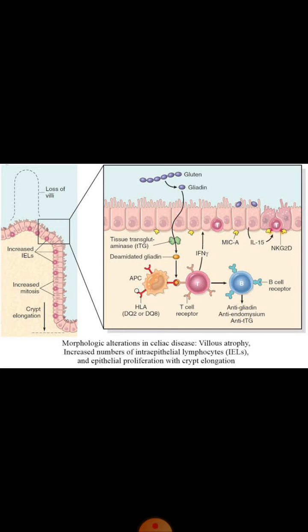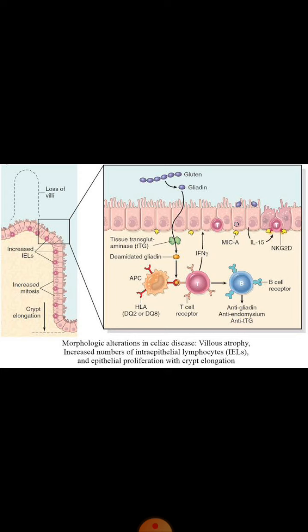When gliadin binds with MHC class II molecules, then it is presented to helper T cells and it causes proliferation of helper T cells. These are CD4 positive T cells. These CD4 positive T cells then release interferon gamma and tumor necrosis factor, which cause further damage to these epithelial cells of the small intestine. When there is further damage to these cells, then it causes further gliadin to move from the mucosa into the lamina propria.